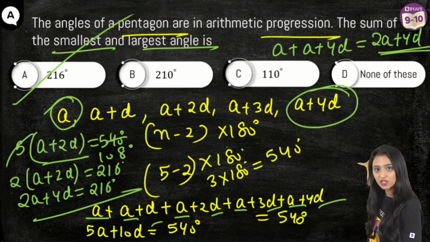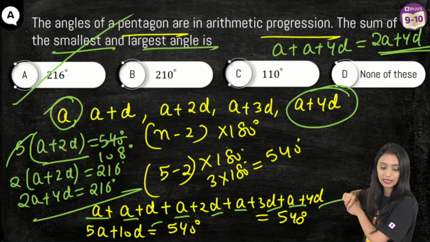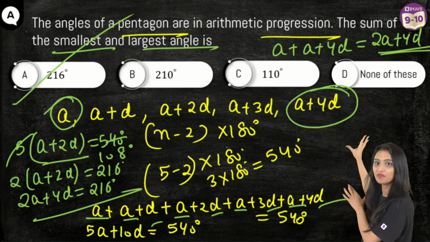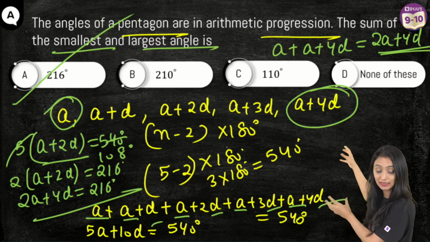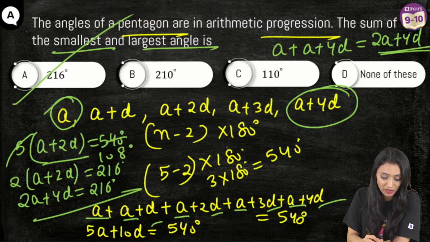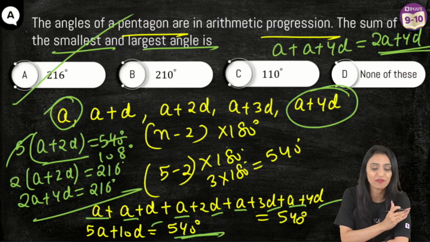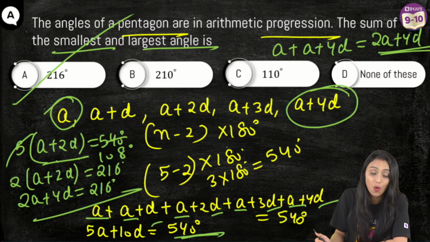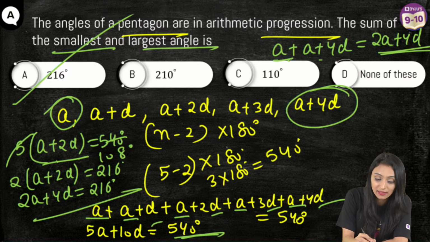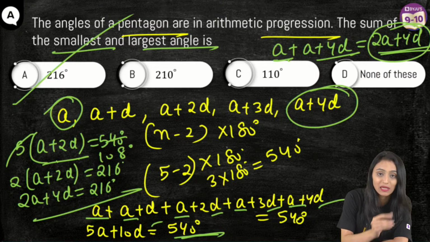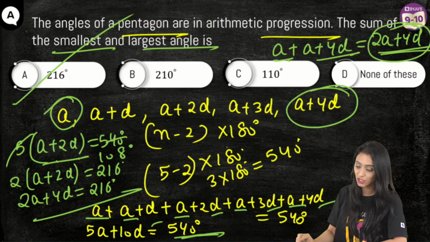Arithmetic progression, first we assume the five angles. Then we know that since it's a pentagon, a 5-sided figure, the sum is going to be 540 degrees for all the angles. We added them up and got 5a plus 10d equals 540 degrees. This is the equation. Then I took 5 common. We get a plus 2d equals 108 degrees. Now I need the sum of the first and the last, the smallest and the largest angle. That's 2a plus 4d. I multiplied by 2 on both sides, so we get 216 degrees.